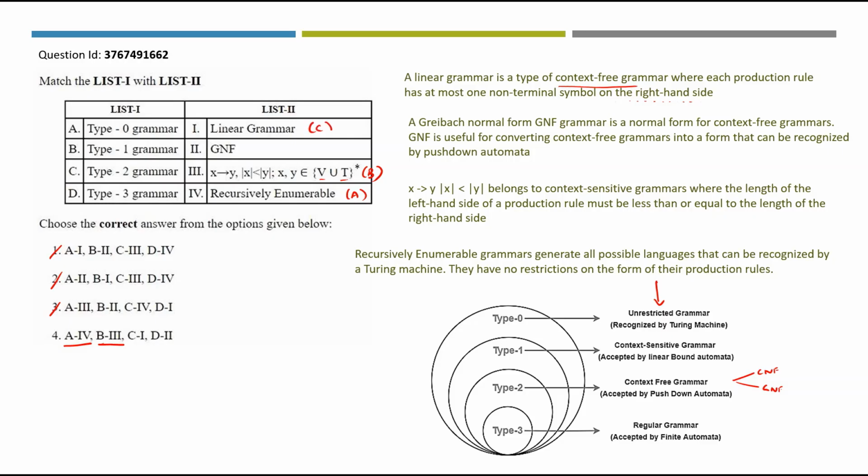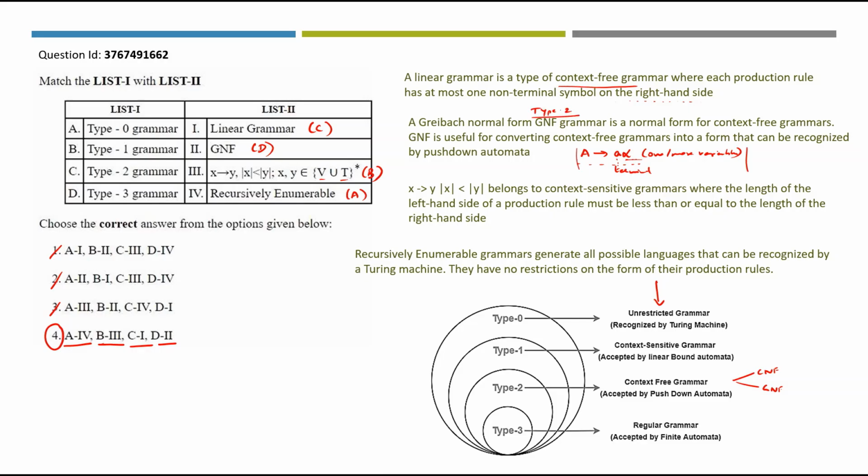We are mapping C to 1. Greibach normal form production rule will be A derives a alpha, where small a is a terminal followed by one or more variables, which we mention here as alpha. Somewhere they say this particular production rule structure is given by right linear grammar, which falls under regular language. So taking that point into consideration, we are mapping D to 2. A4, B3, C1, D2. Option number 4 will be the right answer.